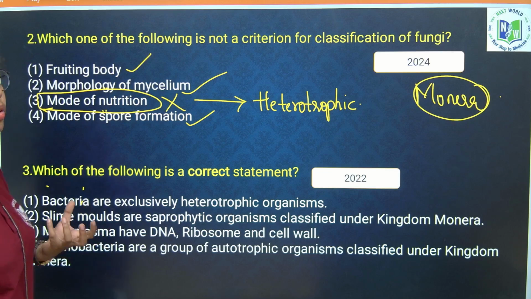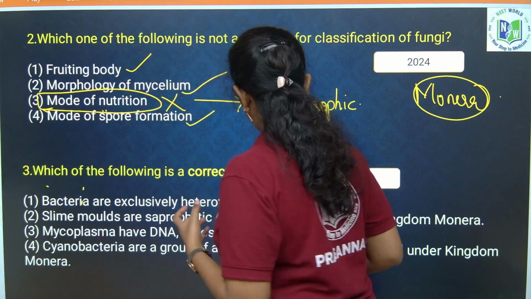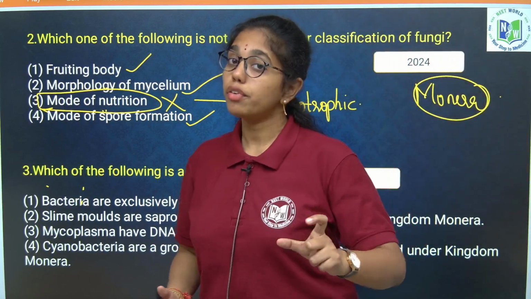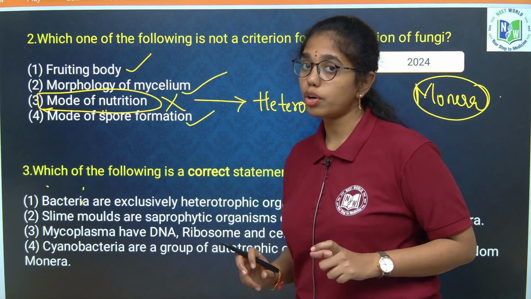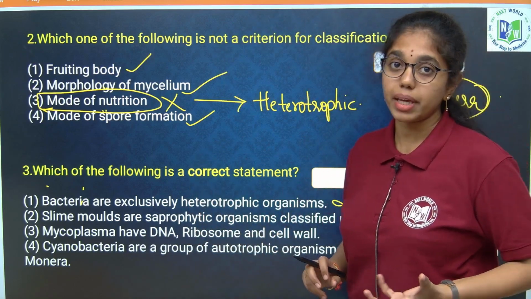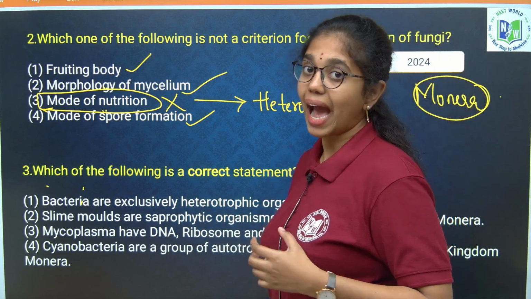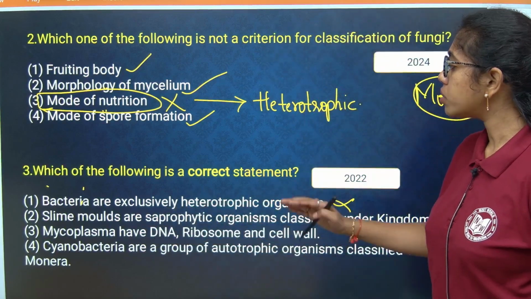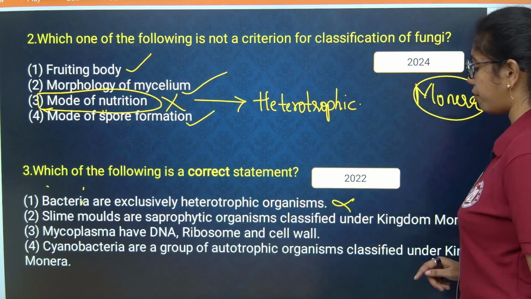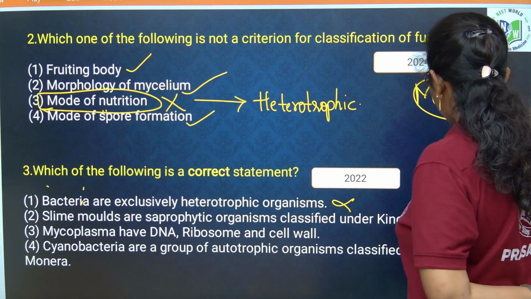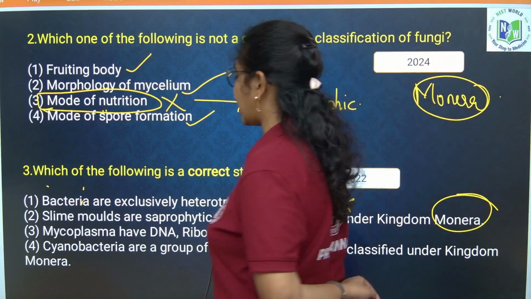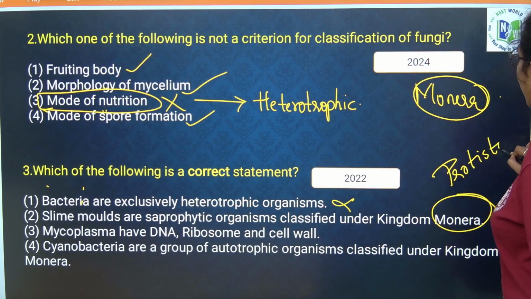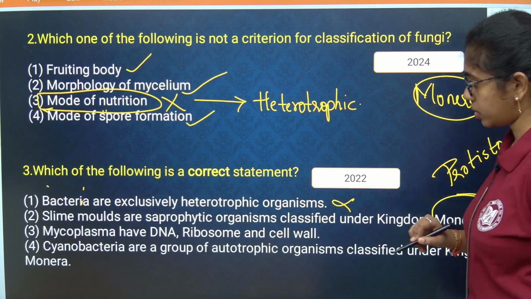Bacteria are exclusively heterotrophic organisms. Wrong, because in bacteria we see autotrophic and heterotrophic, and in autotrophic again photosynthetic and chemosynthetic. If heterotrophic, it can be parasitic, saprophytic and symbiotic. Second, slime molds are saprophytic organisms classified under the kingdom Monera. No, slime molds are eukaryotic, so they are classified under Protista, and they are fungi-like protists.